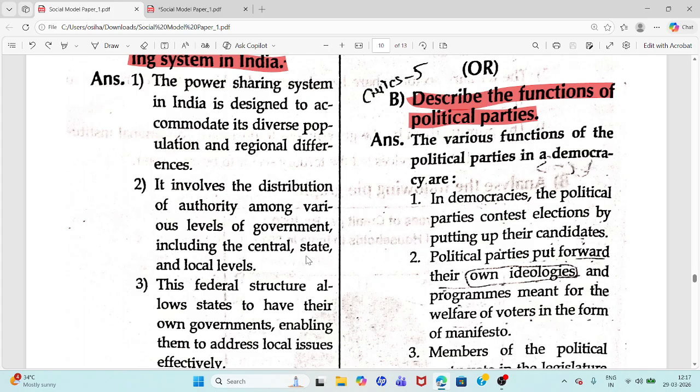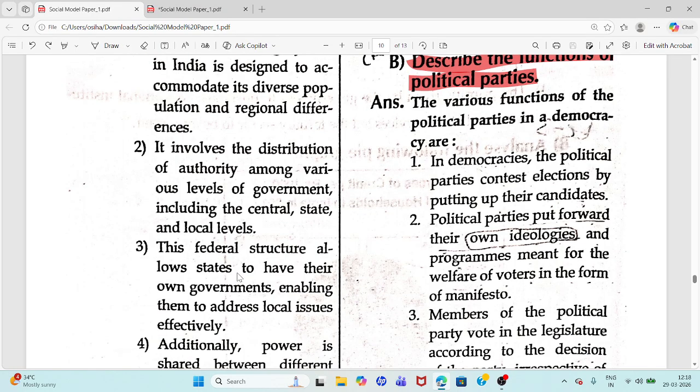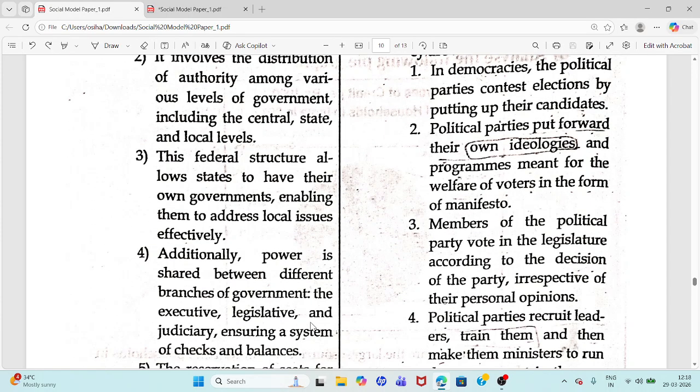You can see here central, state, and local levels of government. Federal structure allows states to have their own governments, enabling them to address local issues effectively.